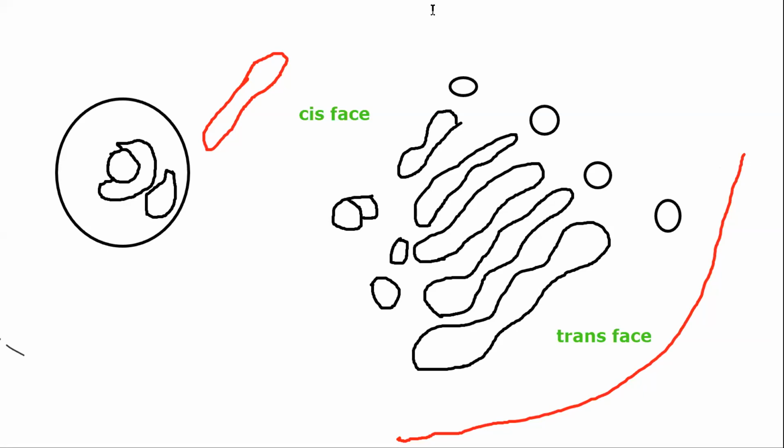Now tell me, if a vesicle is going to come from smooth endoplasmic reticulum, will it come from cis phase or trans phase? If a vesicle is to come from endoplasmic reticulum, from which face side will it come, cis side or trans side? Cis, correct, very correct.